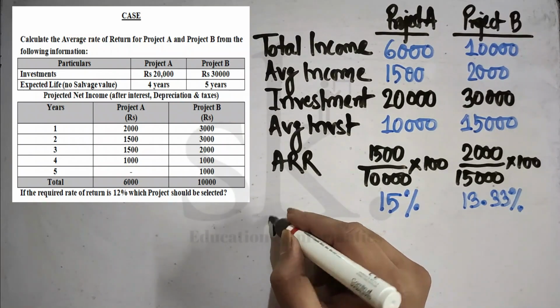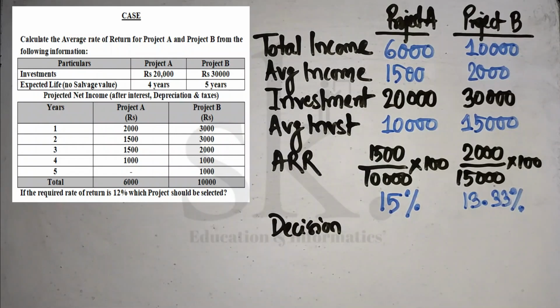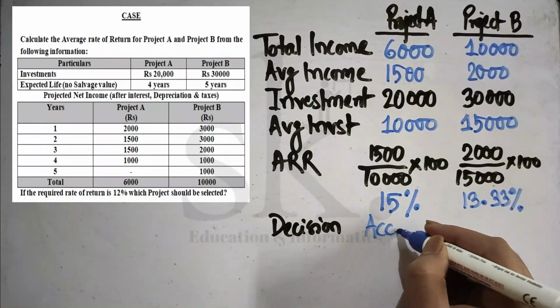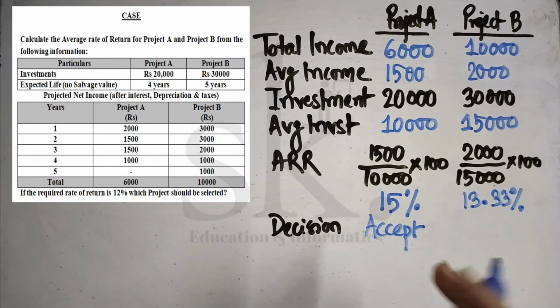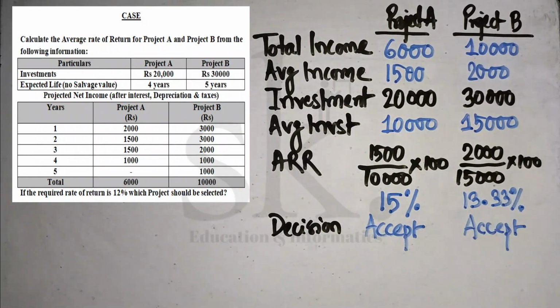So what will be your decision? Your decision will be that we can accept both the projects. We accept project A because 15% is higher than 12%. We also accept project B because 13.33 is also higher than the concerned 12%.